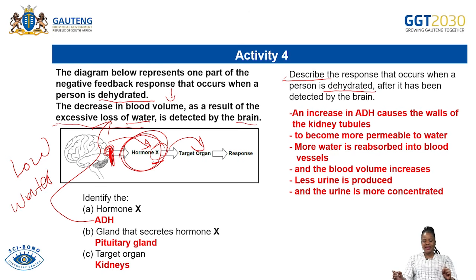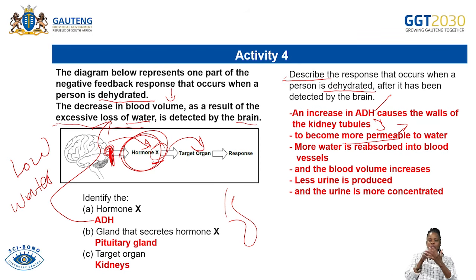So how do you answer that? The first one is that ADH will cause the walls of the kidney tubules, remember the kidney tubules, those renal tubules, your collecting ducts as well as your distal convoluted tubule, to be more permeable. Why ADH? Because the more the ADH in the blood, the more the permeability of the walls of the kidney tubules.